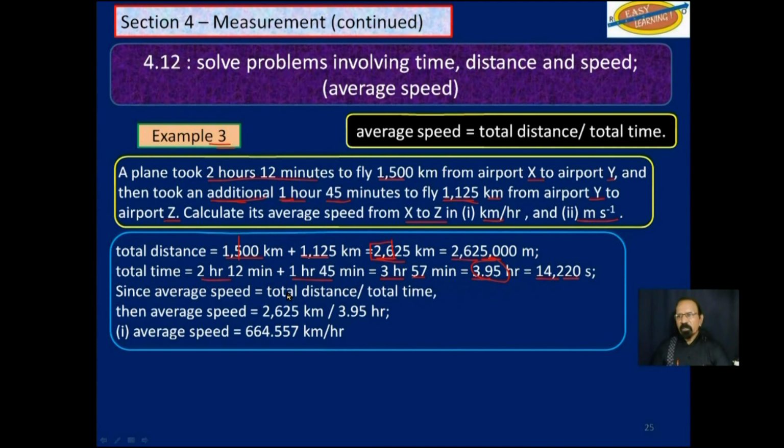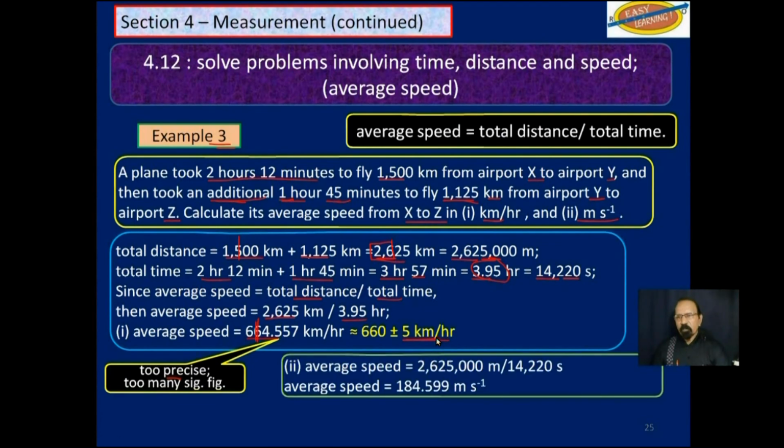Average speed would be total distance over total time. That's the total distance, that's the total time. We get this answer, 664.577 kilometers per hour, which obviously is too precise. We have too many significant figures. We have to round off to two significant figures, which is here, and that would give us 660 plus or minus 5 kilometers per hour.